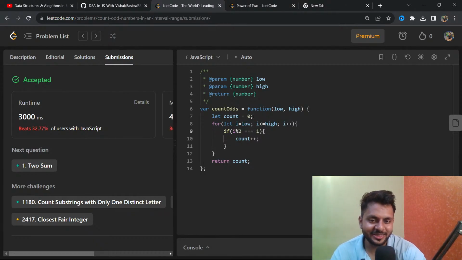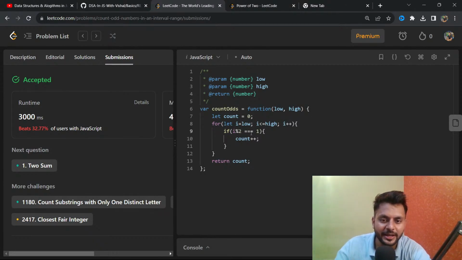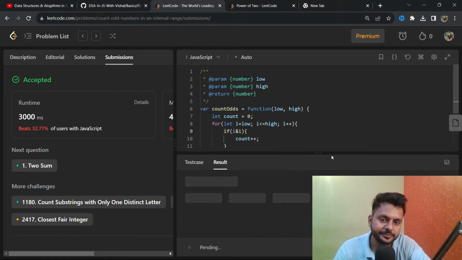And there is no need of a loop. But rather than that, I want to show one more thing. Let's use an AND operator, and let's submit it.